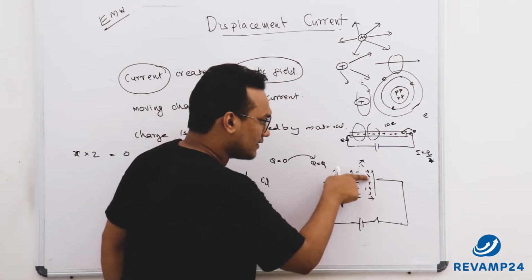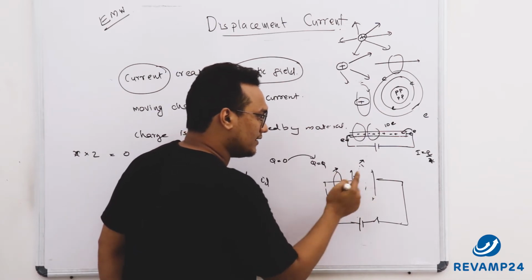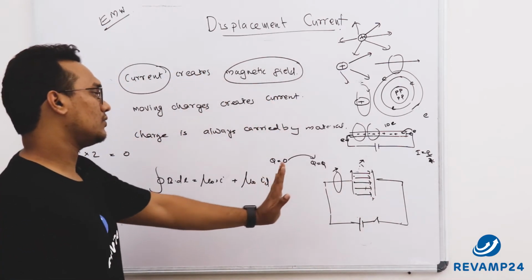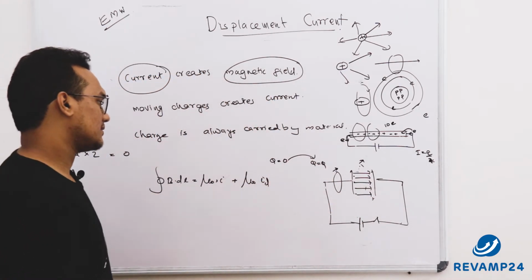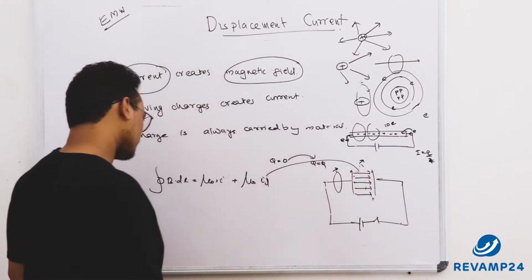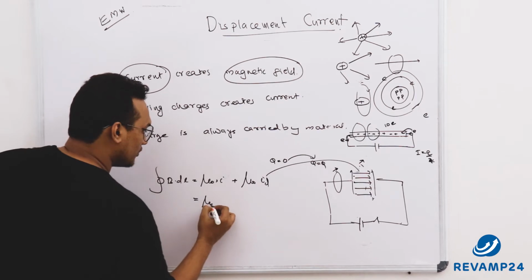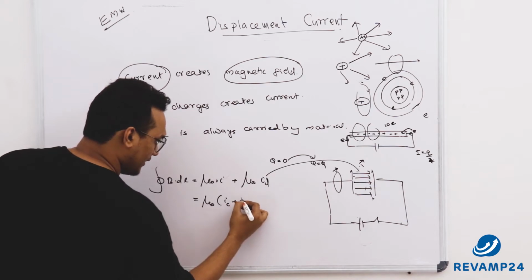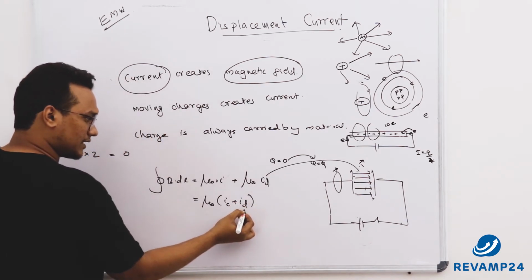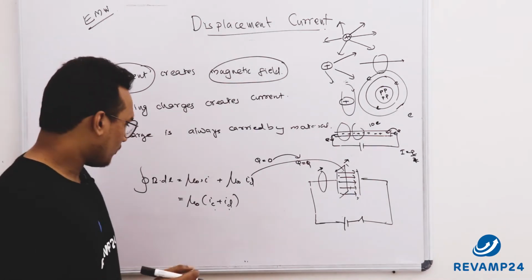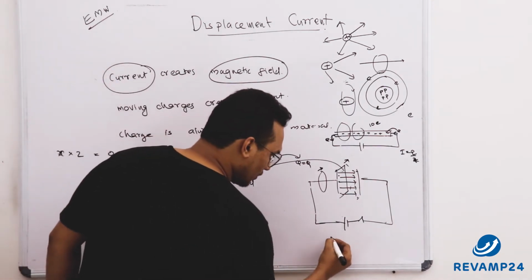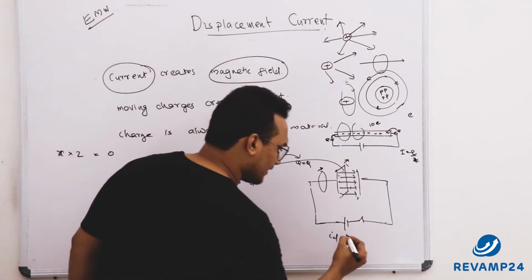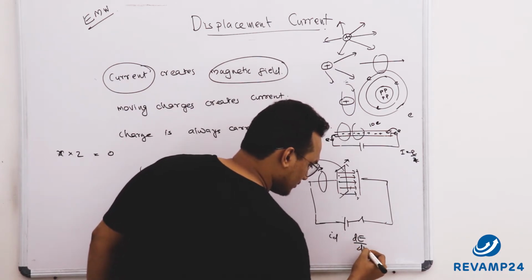See, this current he was able to observe when there is a change in electric field. So the change in electric field has created a quantity which is similar to current, and he has named this ID. Now the equation will become mu 0 into (I conduction plus ID). So ID means displacement current, IC means conduction current. Now what is the value of ID? We know that the reason for ID is change in electric field. What is that? dE by dt.